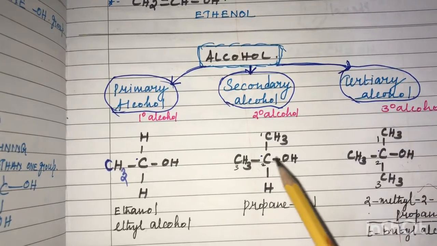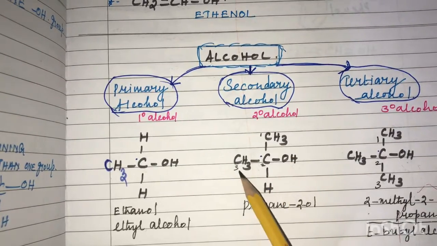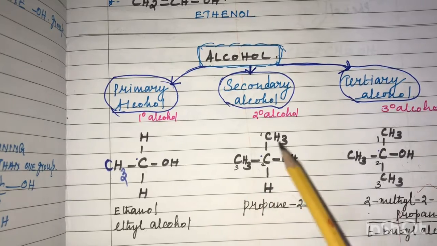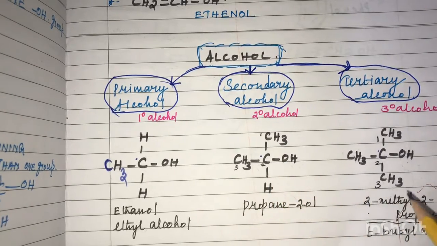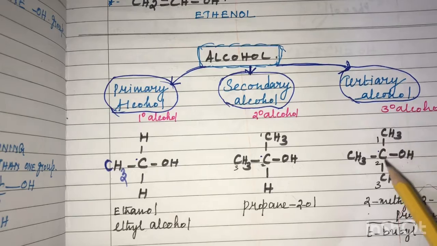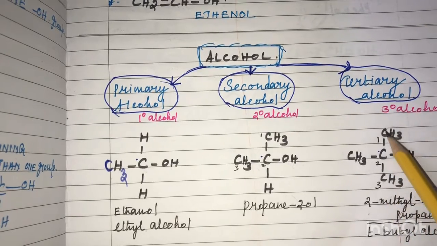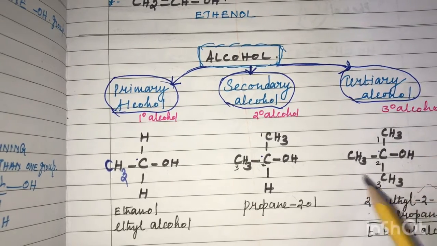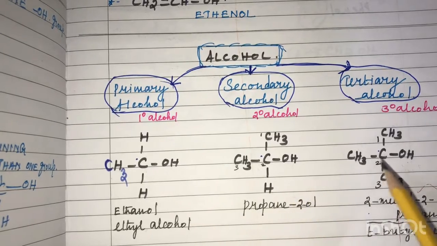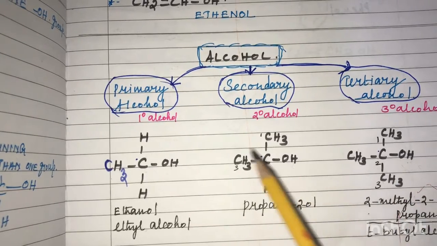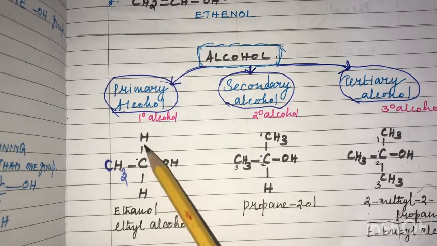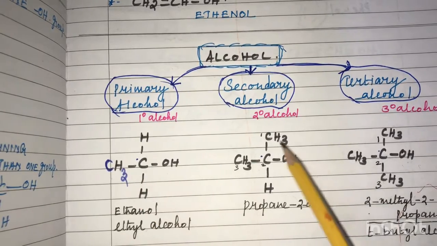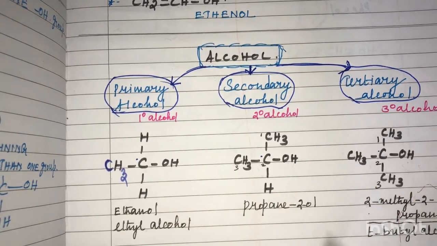Here it is named as 1, 2, 3. It is taken as the main chain, propane 2-ol. Here the main chain is 1, 2, 3, so propane. At the second position a methyl and a hydroxyl group are present: 2 methyl, 2 propanol. So 1 degree, 2 degree, 3 degree alcohol depends upon how many methyl groups are attached to the carbon atom to which the OH group is attached.